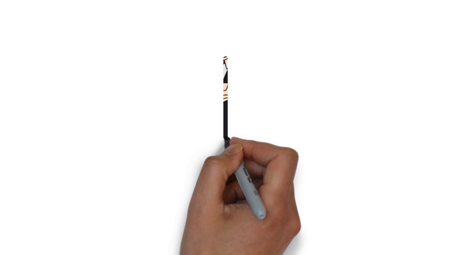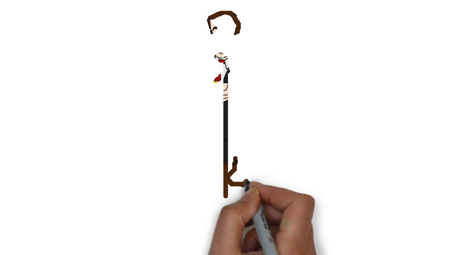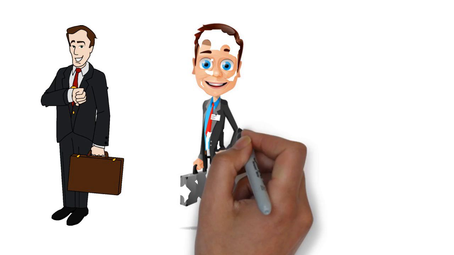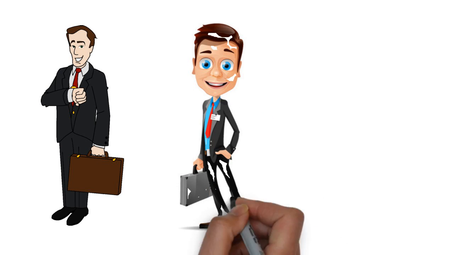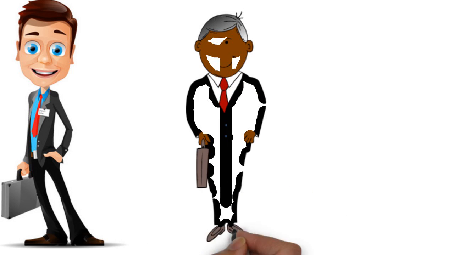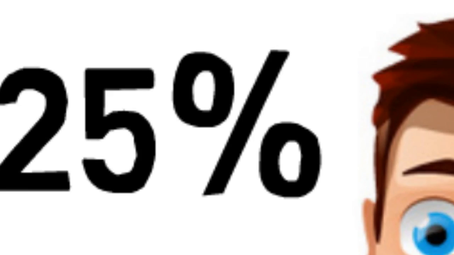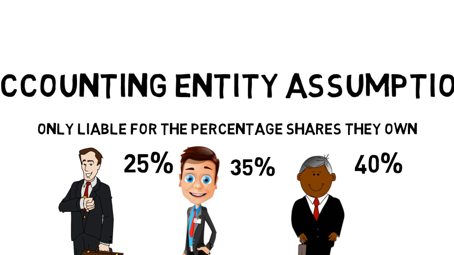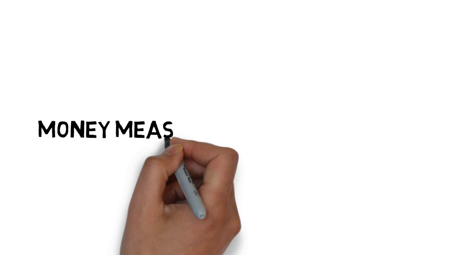Accounting entity assumption. The assumption states that the business transactions are separate from the owner's personal transactions. For example, Sam, Alex and Ken run a business on shares of 25, 35 and 40% of profits. And the business is on loss now, but they are only liable to this loss for the percentage of shares they own.